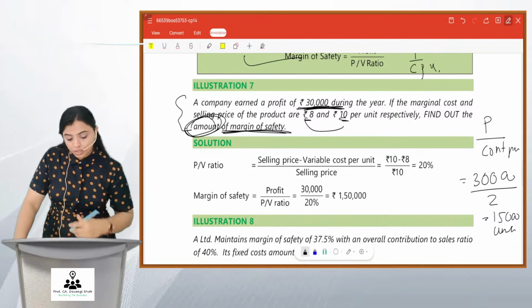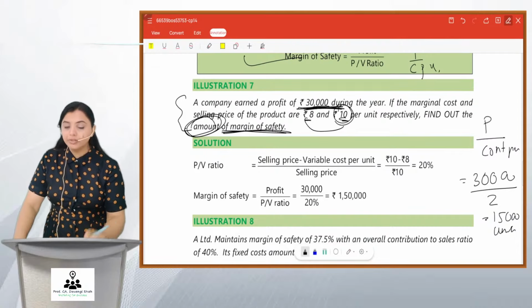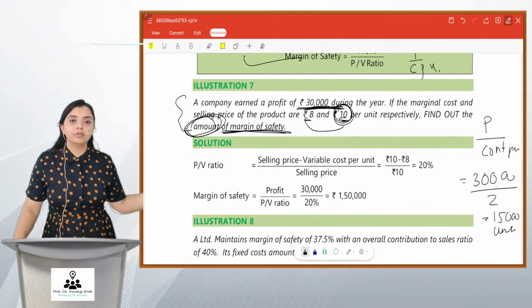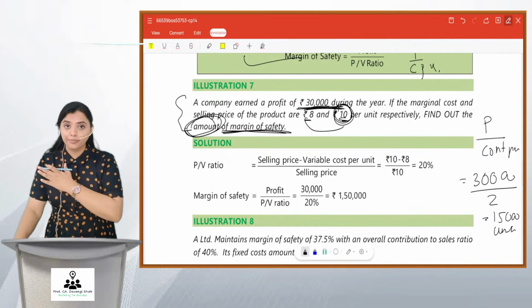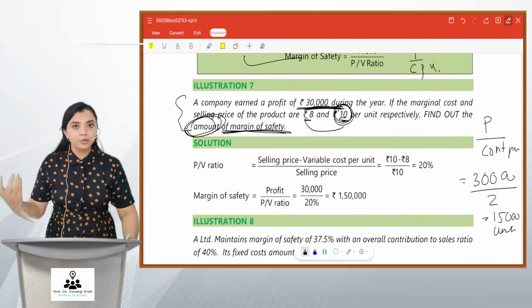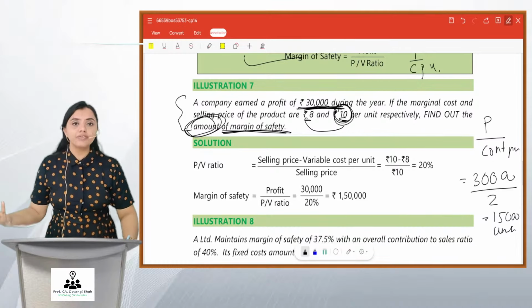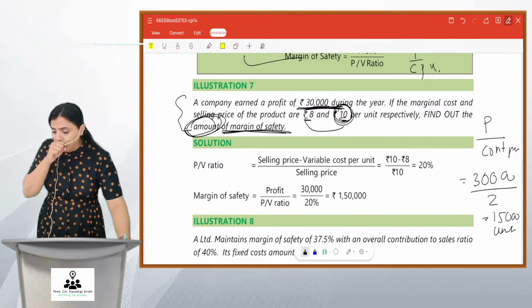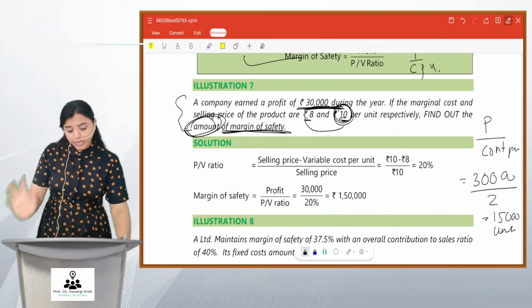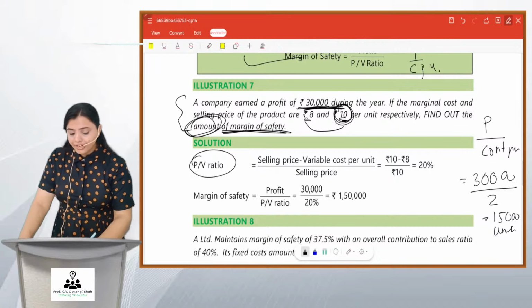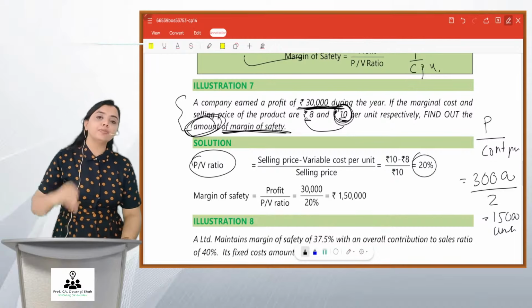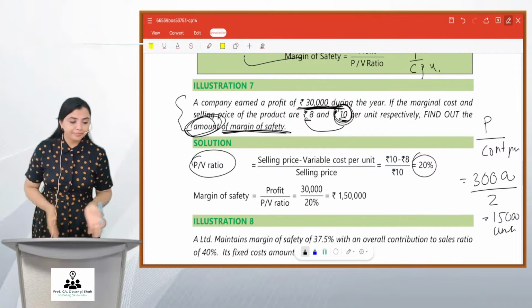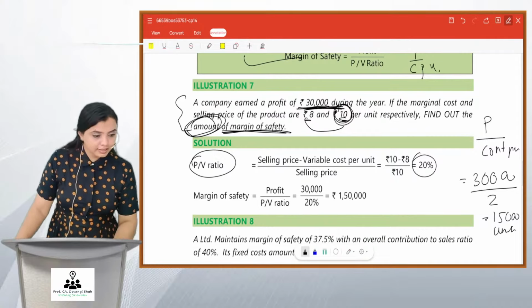So 15,000 units will be sold at 10 per unit sales value. 15,000 into 10 will give you 1,50,000 as your margin of safety value. So you could use this contribution per unit, get the margin of safety units, multiplied by 10 to get the value. Or you can do like this. Get the PV ratio as 20%. And then profit upon PV ratio will directly give you the value. Both are right. Okay. Next.